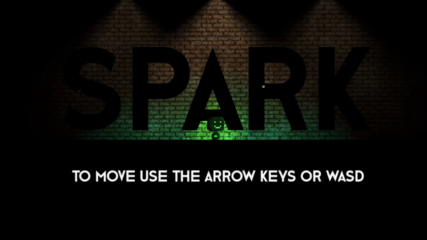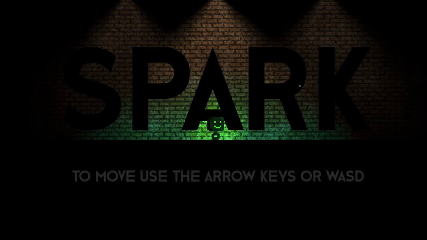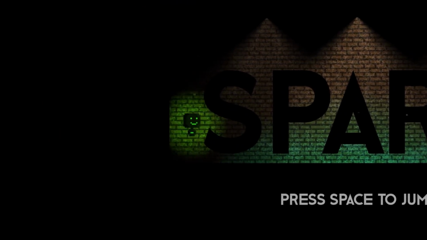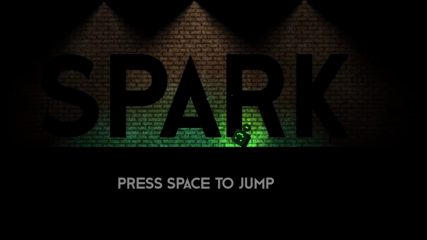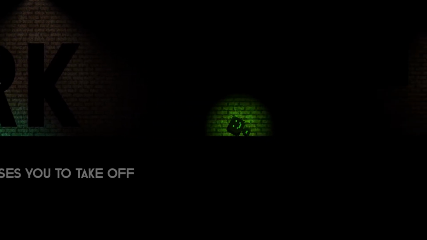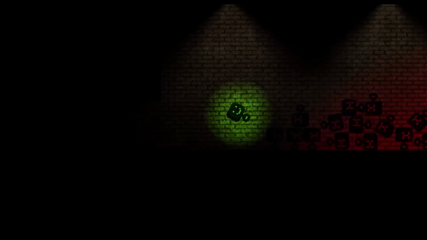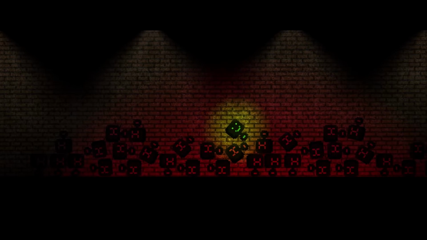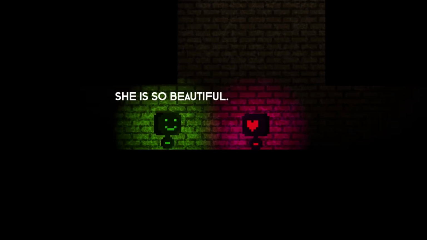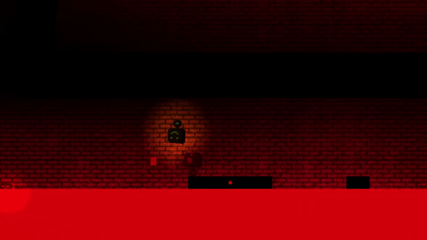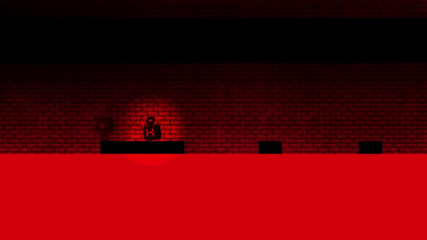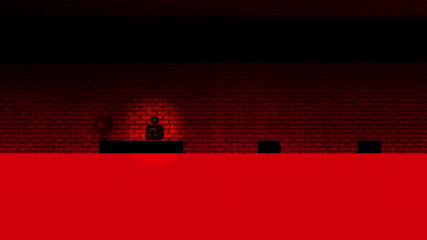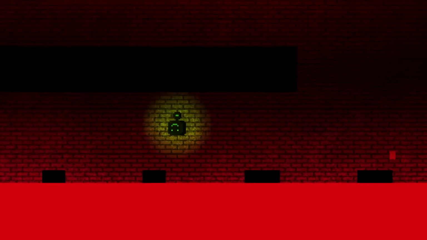I enabled the URP to make the atmosphere feel dark. Then I added lighting to the scene and created a very basic character. I created other characters as well to use within the game, such as a character you fall in love with and a few enemy characters. I began to structure out the level as I wanted the character to progress through the game, with challenges getting harder and harder throughout the levels.